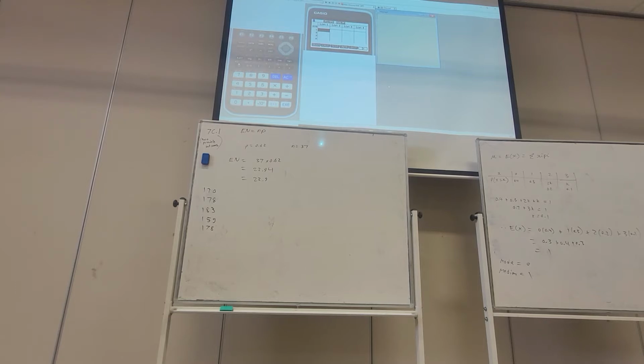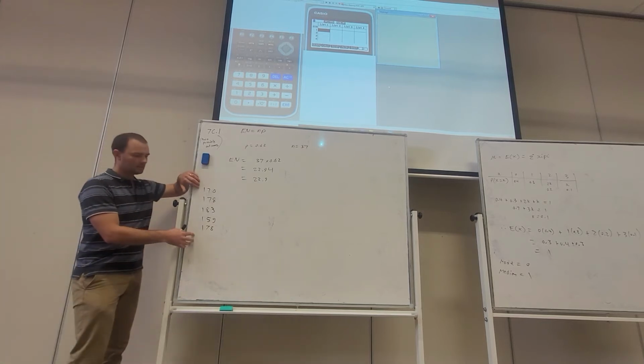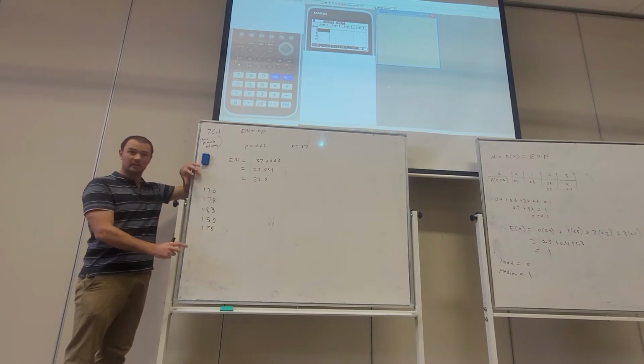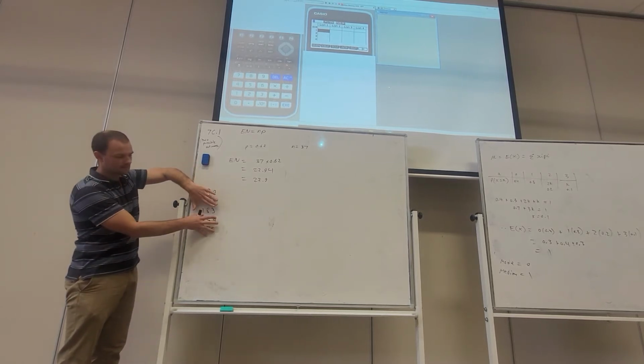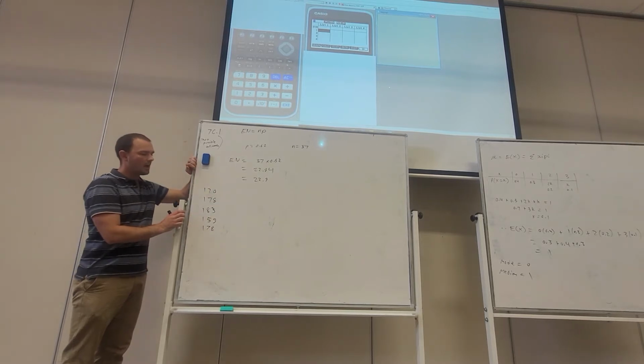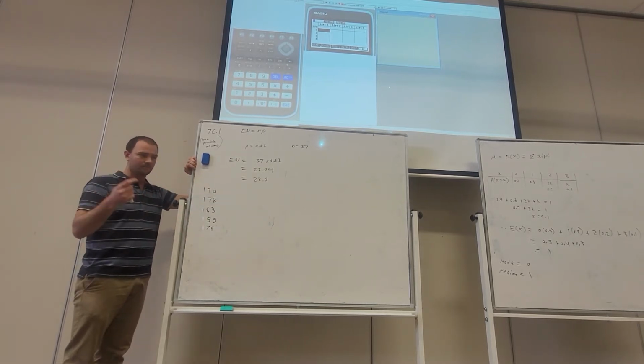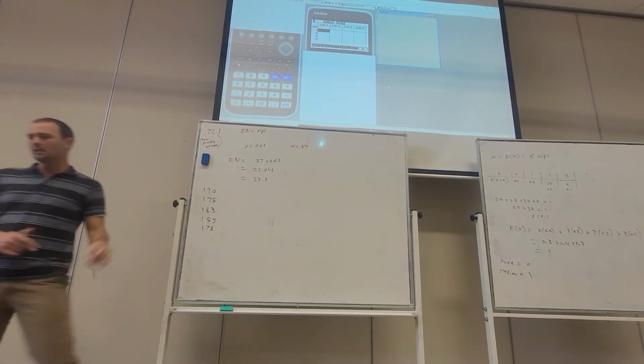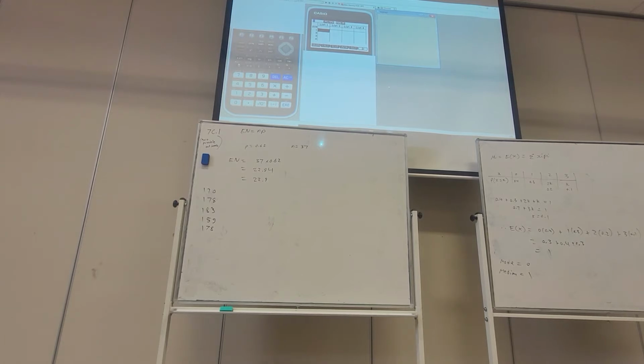We can find the mean, median, and mode just by looking at that. The mean is going to be add them up divided by 5. The median, we have to arrange them in ascending order and see which one lies in the middle. It's 5 pieces of data, so it's going to be the one that lies straight in the middle. And then the mode is the one which occurs the most. So we've got 178 occurring twice. Each other number only occurs once. So let's do that on our calculator then. We're going to put all of the numbers in list 1. So we've got 170, we've got 178, 183, 159, and 178.